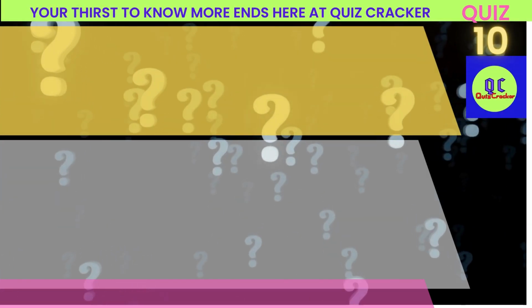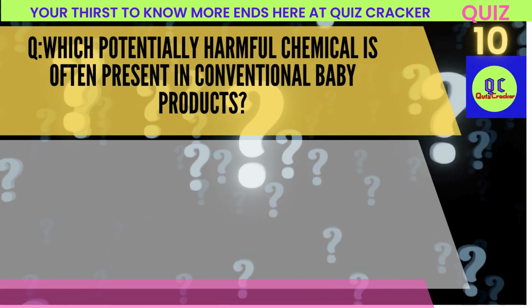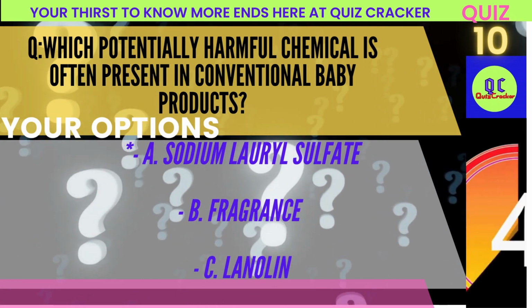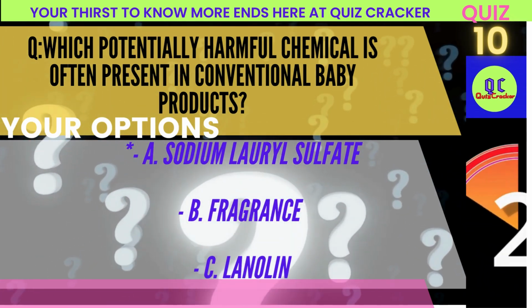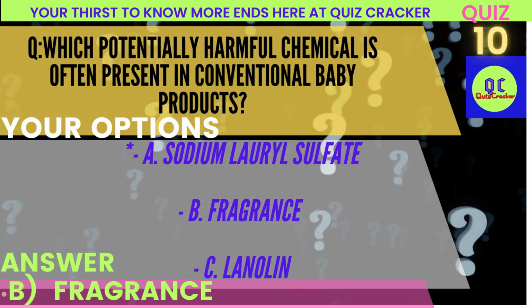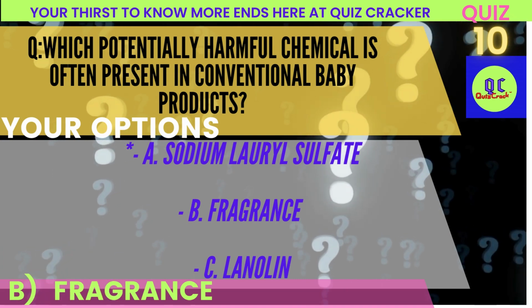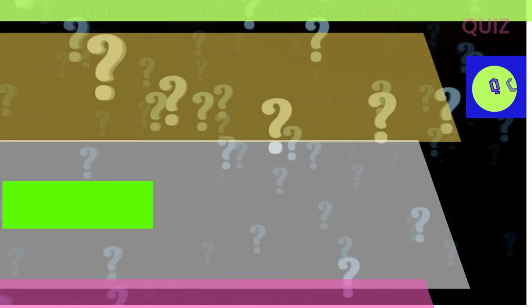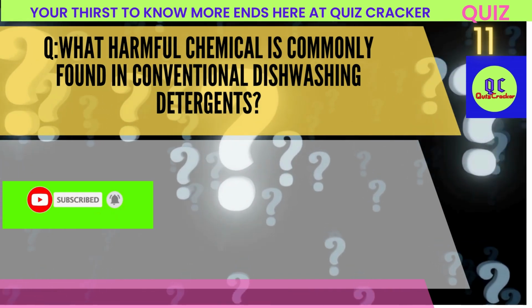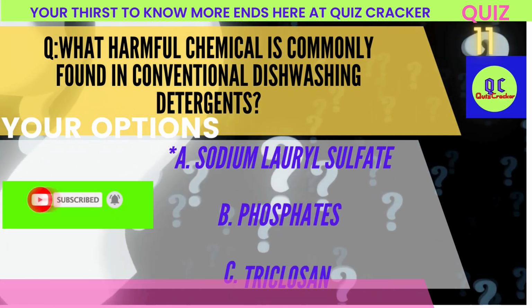Which potentially harmful chemical is often present in conventional baby products? A. Sodium lauryl sulfate. B. Fragrance. C. Lanolin. Correct answer: B. Fragrance.